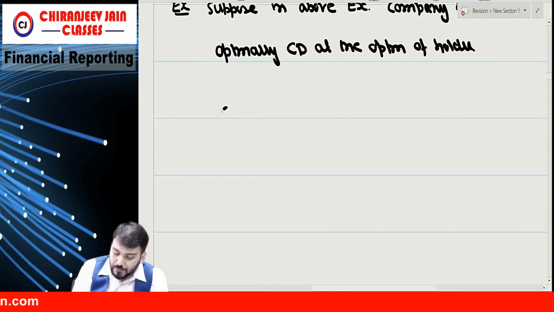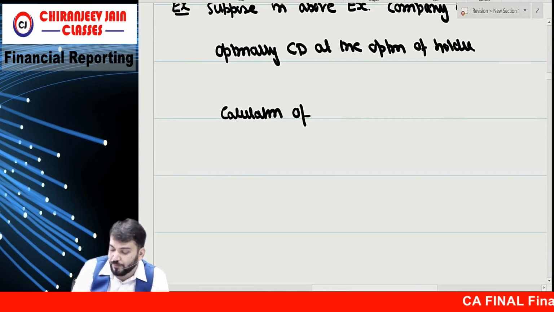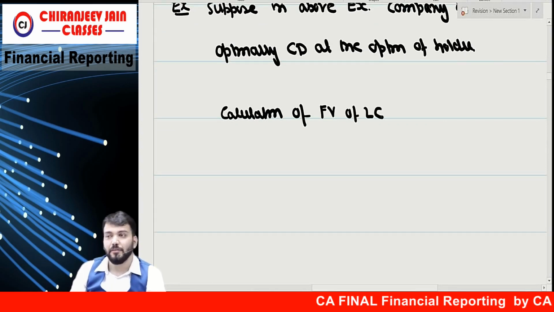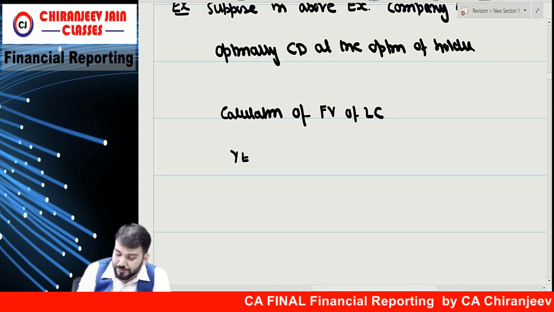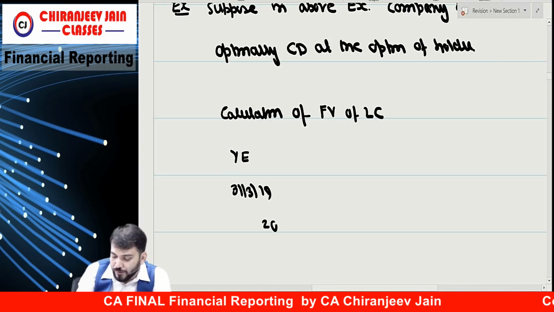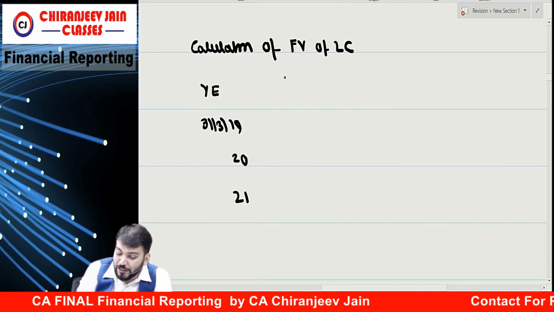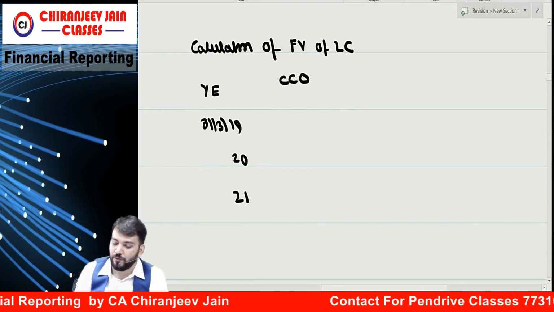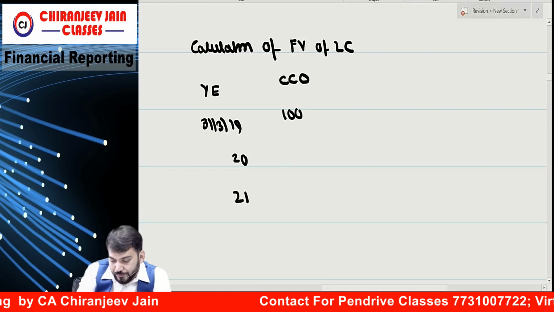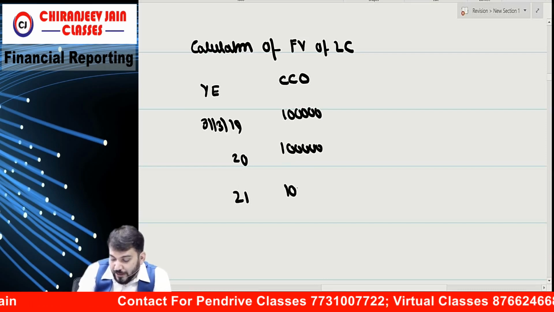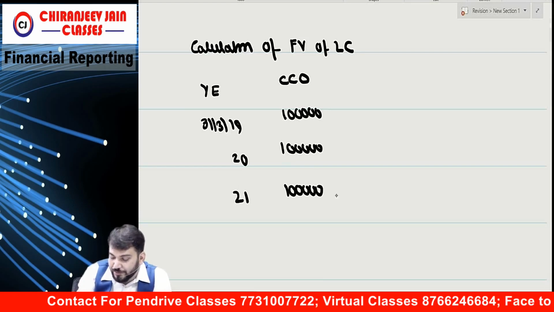Means same question but now the answer will be different. Calculation of fair value of liability component. Correct? So year end 31st March 2019, 20, 21. We need to find out contractual cash outflow. Tell me, 1 lakh, 1 lakh, 1 lakh, but now 1 lakh plus what?